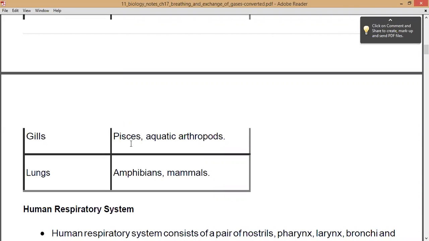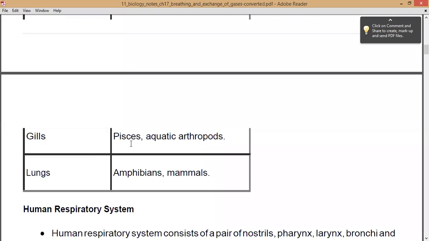So whatever organisms are living inside the water, that is, aquatic in nature, they all have gills for respiration, right? So gills in the aquatic habitat. All the organisms are going to possess what? The gills. And gill stands as a respiratory organ for fishes as well as aquatic arthropods.